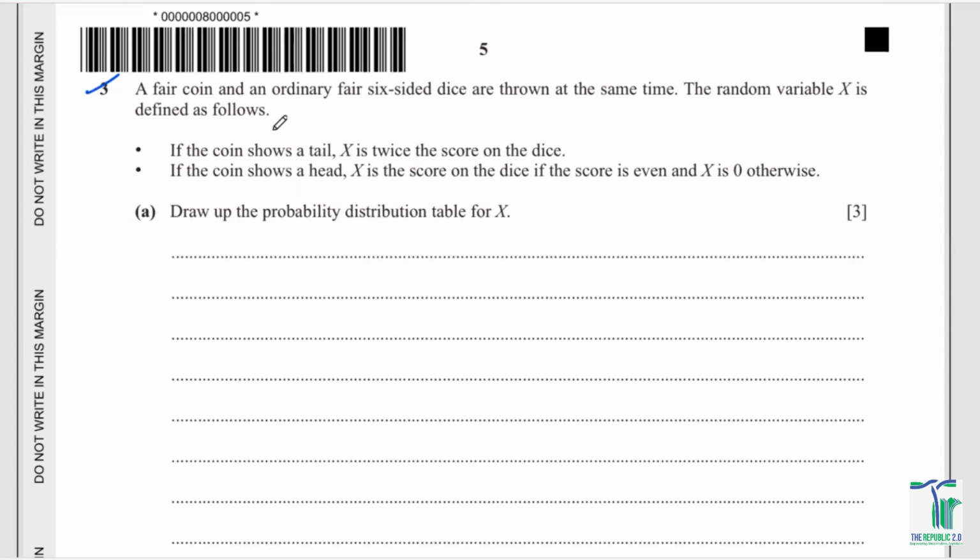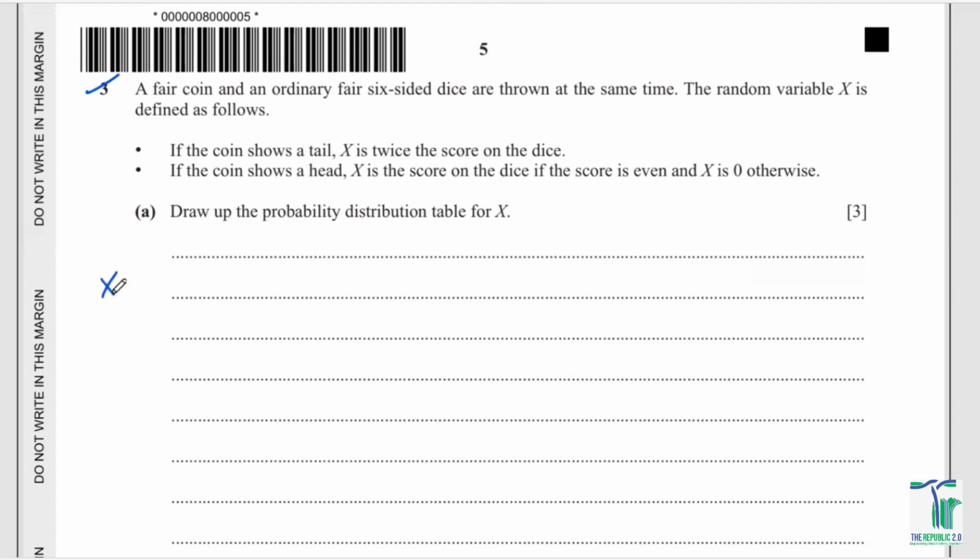The random variable x is defined as follows. So you've got the random variable x. If the coin shows a tail, x is twice the score on the dice. If the coin shows a head, x is the score on the dice if the score is even, and x is equal to 0 otherwise. That means when will it be 0? When you get an odd number, 1, 3, 5.